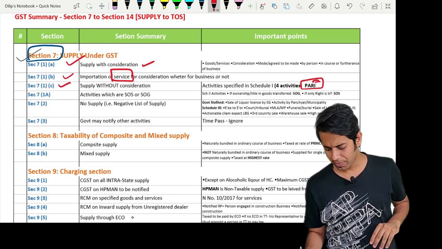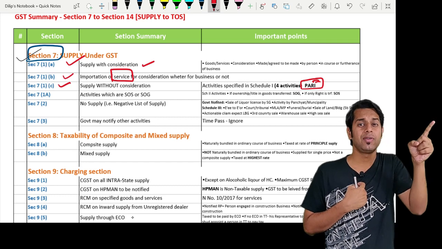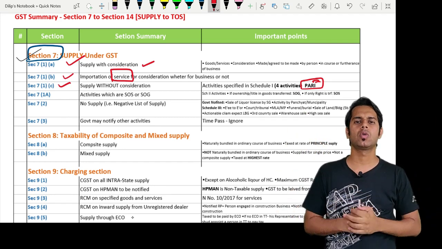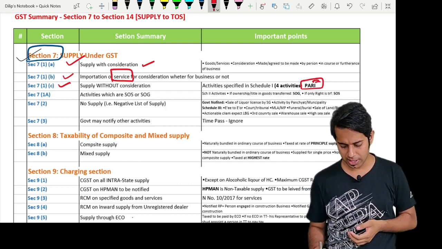Then, sir, what do you mean by I? I means importation of services by a person from his relative outside India or any of his other establishments outside India. If it is imported in the course of business without consideration, then also it will be treated as supply.